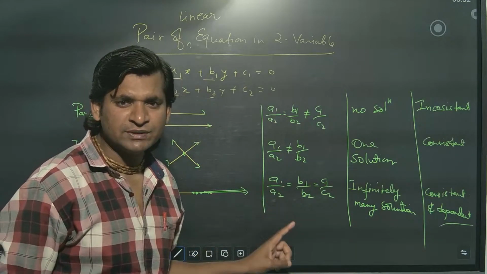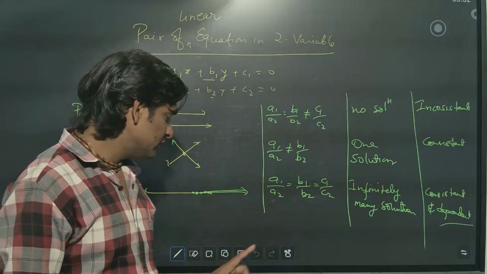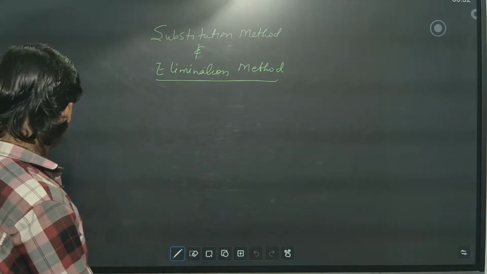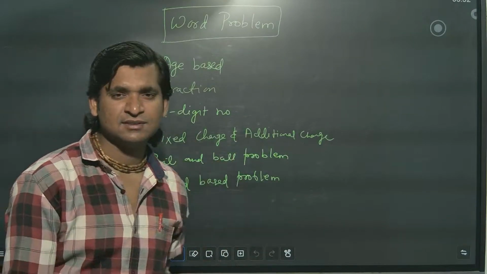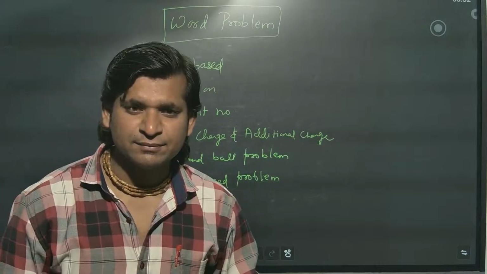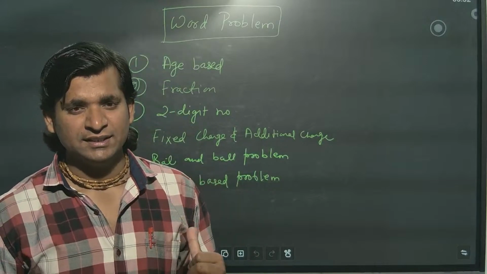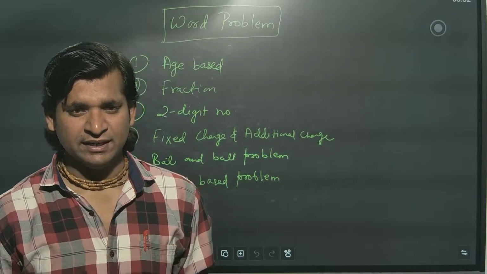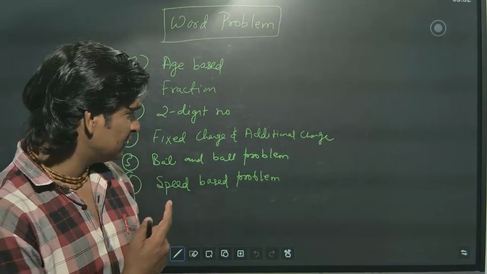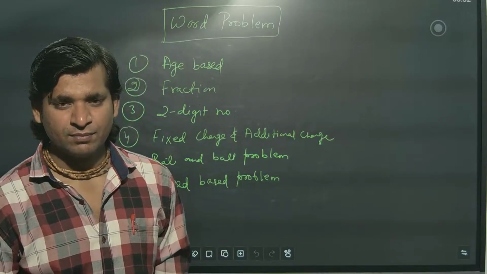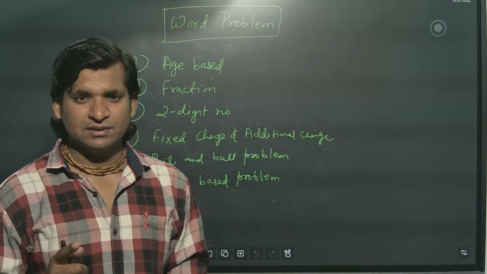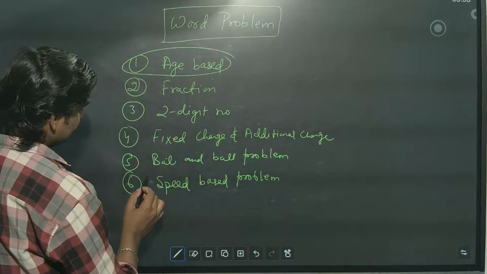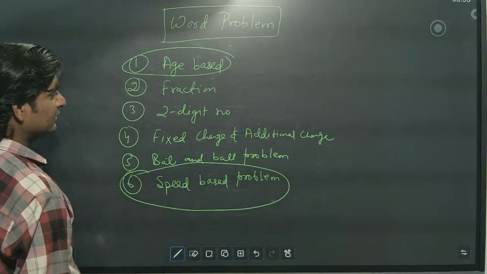So one MCQ from here, 2 marks from here, and 5 marks from here. So 5 plus 1, 8 marks. Either 5 marks from here or quadratic equation. But mostly 99.9% chances from here only. Okay. And see, in quadratic equation also, age based question is there, speed based problem is there.